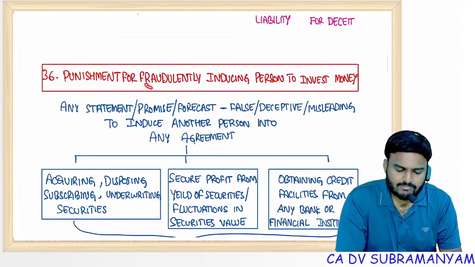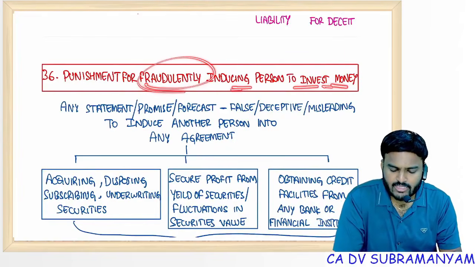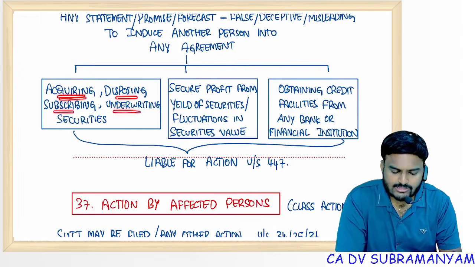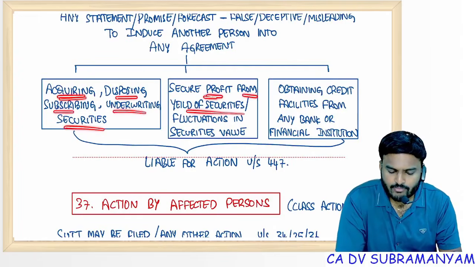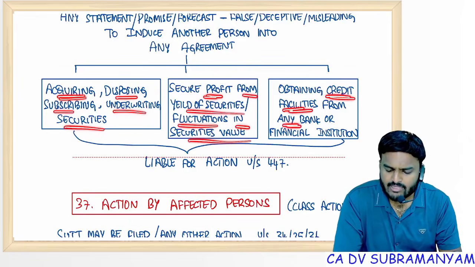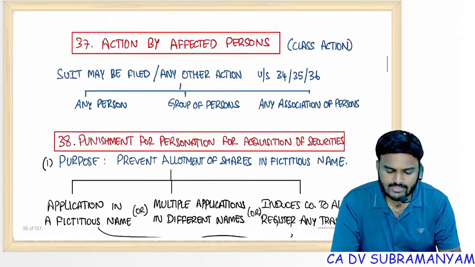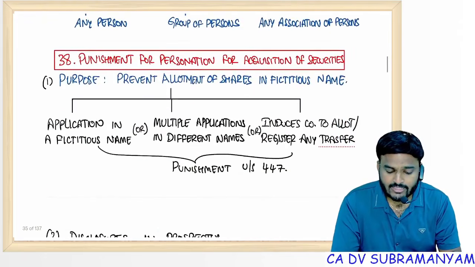Section 36: punishment for fraudulently inducing a person to invest money, under section 447. So here you can see acquiring, disposing, subscribing, underwriting securities, securing profit from yield of securities, fluctuations in securities value, or obtaining credit facilities from any bank by submitting fraudulent information. People get punishment under section 447. And section 38,